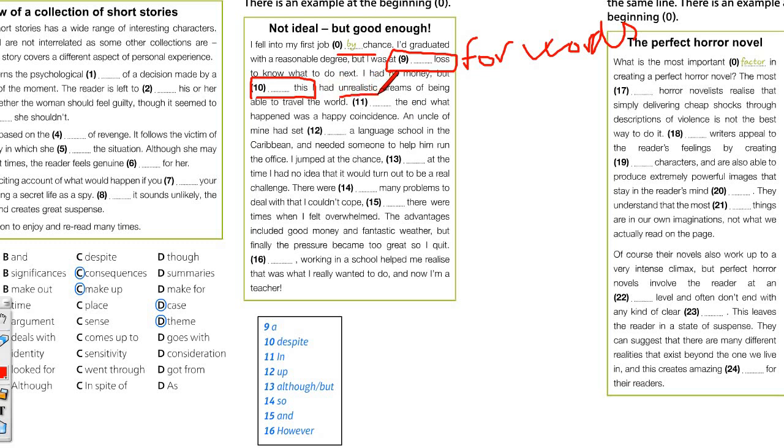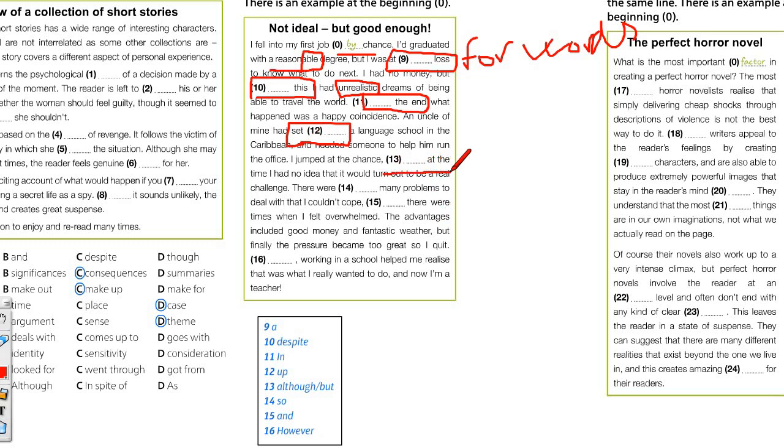Notice I'm realistic. Okay, it was in the progress test, something that can't happen. Reasonable, it can be reasoned, can be accepted. In the end means finally, eventually. At the end is at the end of the book, you have, I don't know, some information about the pictures, I think. Okay, but in the end is finally. So we were going to do the speaking exercise yesterday, but in the end we decided to do this because otherwise you'd have missed the speaking. Okay. Set up a language school, start a business. Okay.